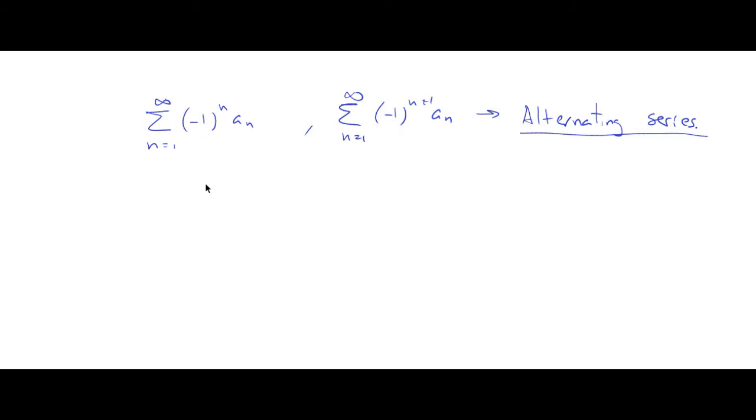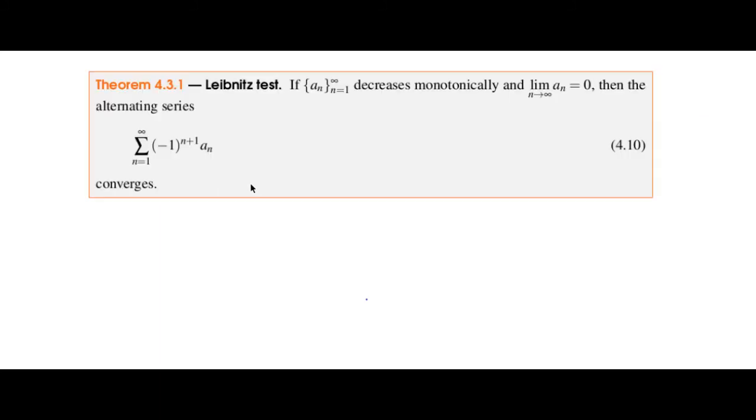Well, there's just one test for alternating series, and it's called the Leibniz test. And again, Leibniz was a mathematician in the 17th century, just at the time of Newton, and he and Newton were not particularly friends.